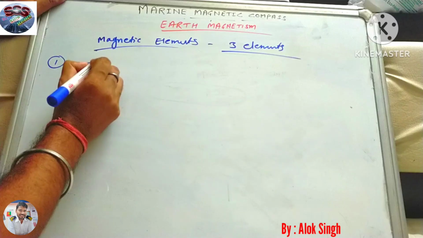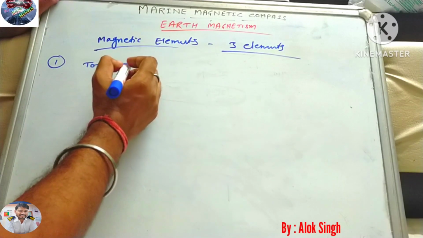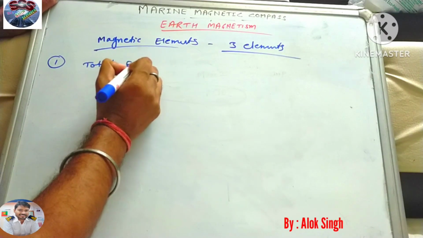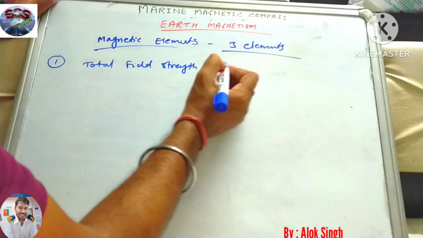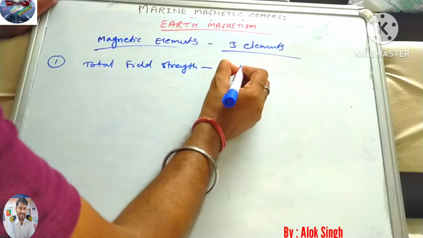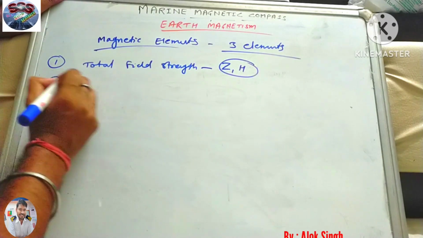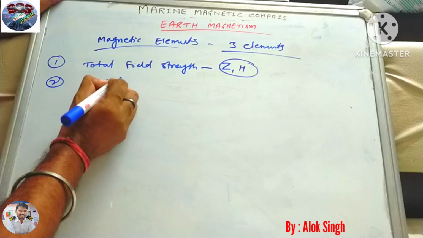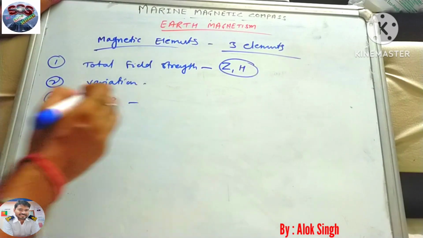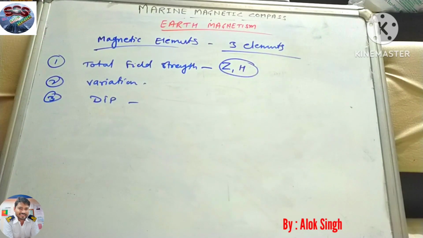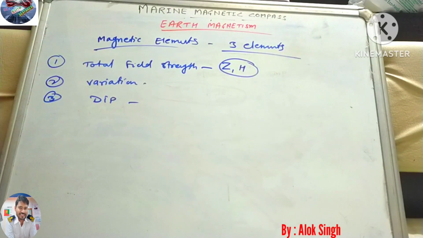The first one is total field strength, which is Z and H, either vertical or horizontal. The second one is variation, which we know. And the third one is dip, which we have already discussed. So these three elements are there for earth magnetism.